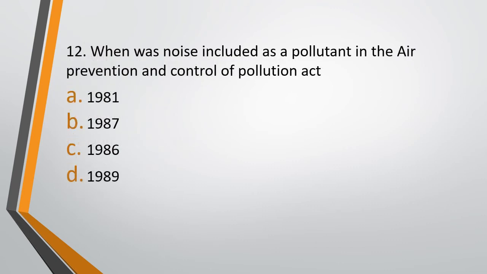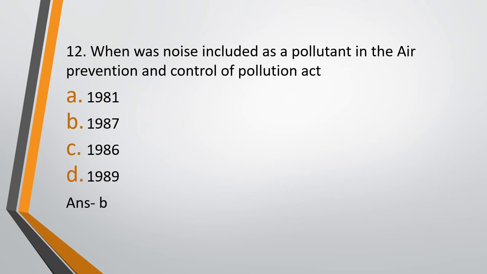Question number 12. When was noise included as a pollutant in the Air Prevention and Control of Pollution Act? Option A 1981, option B 1987, option C 1986, or option D 1989. When was the noise included as a pollutant in the Air Prevention and Control of Pollution Act? The correct answer is option B, that is 1987.